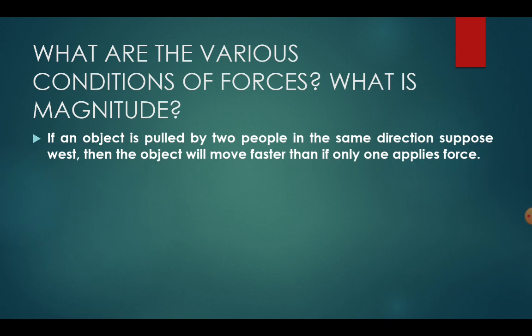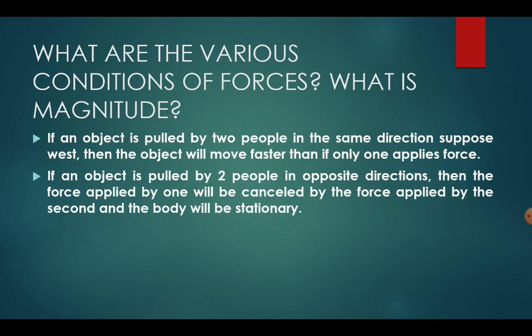If an object is pushed by two people in the same direction, for example if both people are pushing a table towards west, then the object will move faster than if only one applies force. If Ram is applying force, the table moves, but if Sham also applies force along with Ram in the same direction, the table will move at a faster rate.